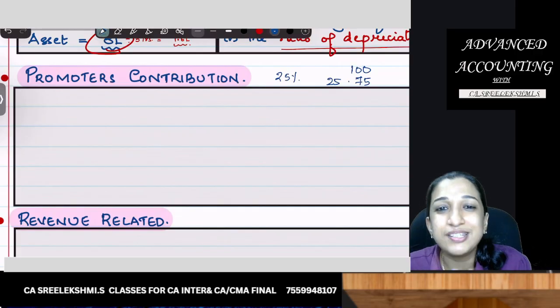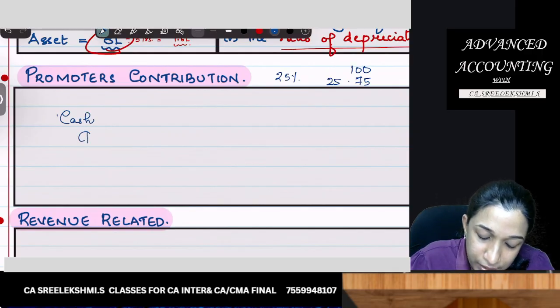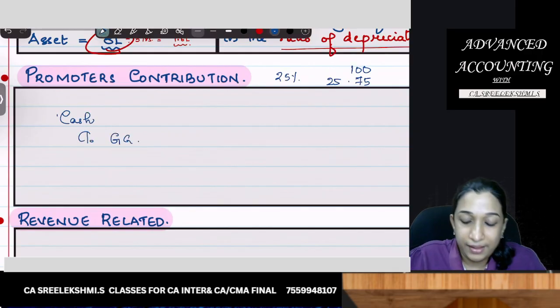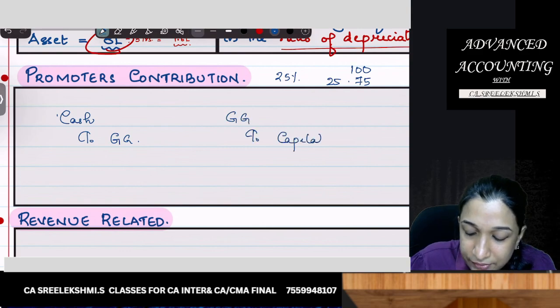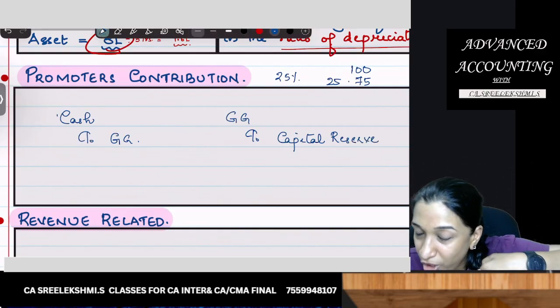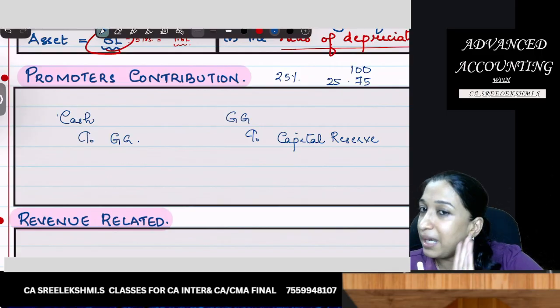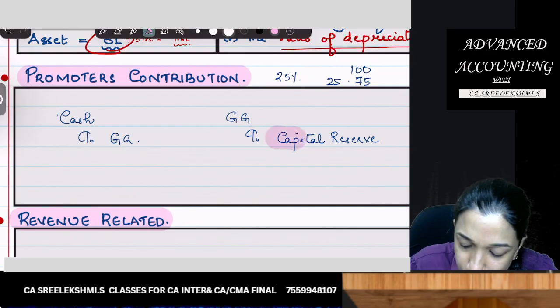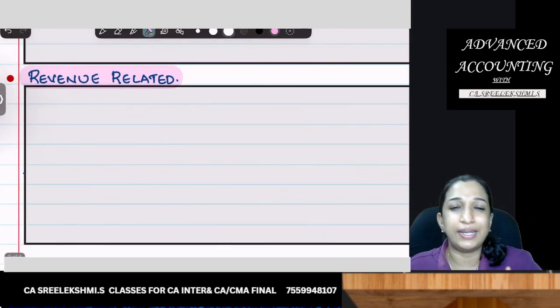So what is the treatment? Upon receipt of government grant, cash to government grant. Then that government grant will be transferred to capital reserve. So if it is a monetary government grant for a non-depreciable asset, it can be credited to capital reserve. If it is promoter's contribution also, it can be credited to capital reserve. Are you clear? Okay, very easy.